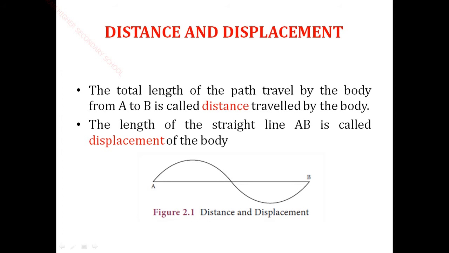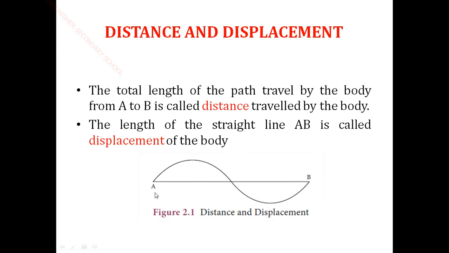Okay, so AB is a total length, a straight line, called displacement. The path A to B is the longest distance, in any direction. So the total length of the path traveled by the body from point A to point B is called distance. So the distance traveled by the body.